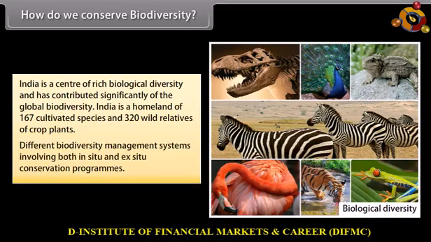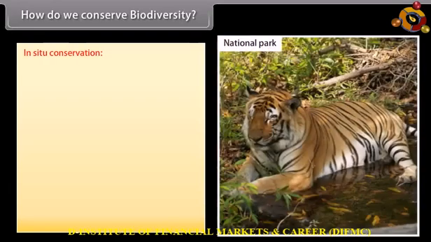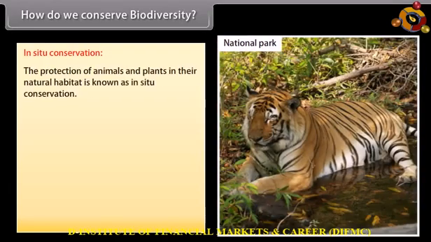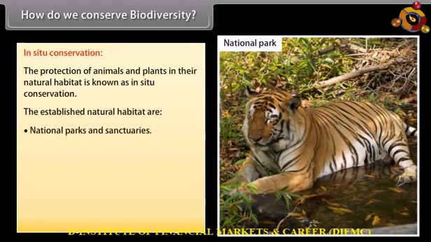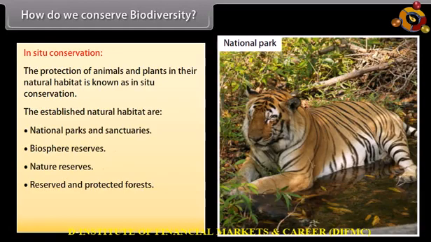Different biodiversity management systems involve both in situ and ex situ conservation programs. In situ conservation: the protection of animals and plants in their natural habitat is known as in situ conservation. The established natural habitats are national parks and sanctuaries, biosphere reserves, nature reserves, reserved and protected forests, preservation plots, and reserved forests.